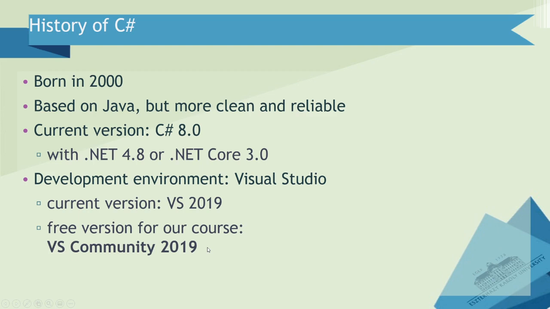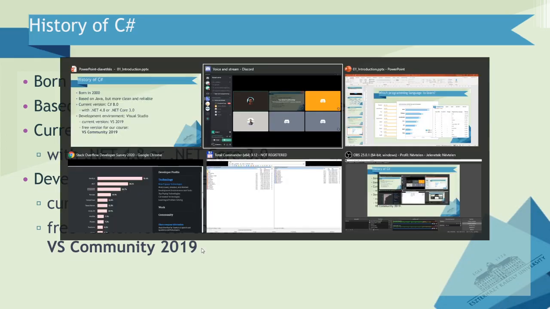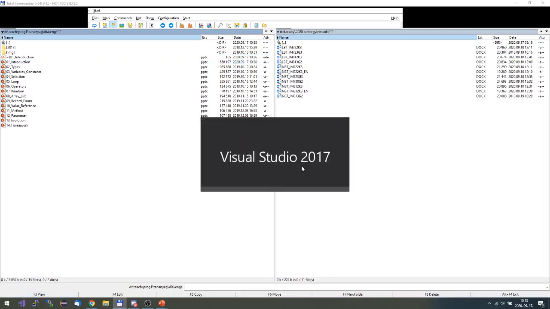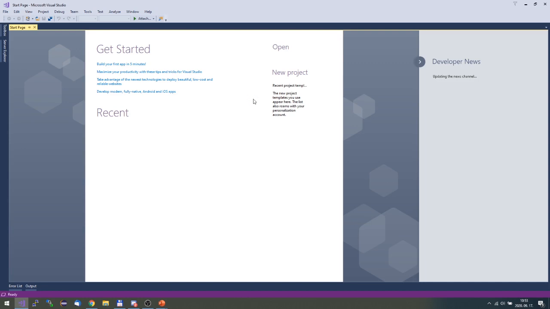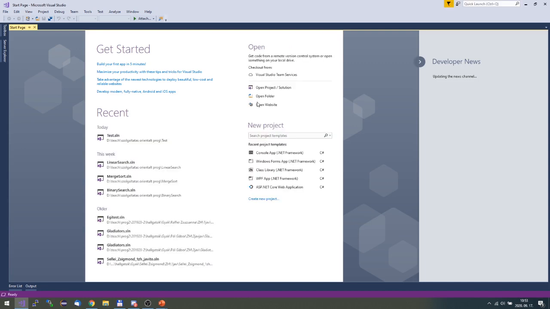When we had the exercise, we downloaded one. Okay, good. So install this Visual Studio on your computer if you have not done that yet, because you have to use it during the semester and next semester and after that during your studies. Okay, here I have an older version, Visual Studio 17, but this is not the community version. So I'm going to use this one. This is how it looks like.